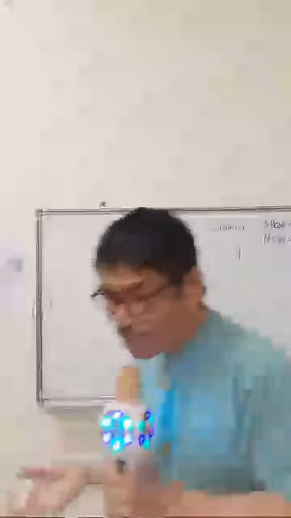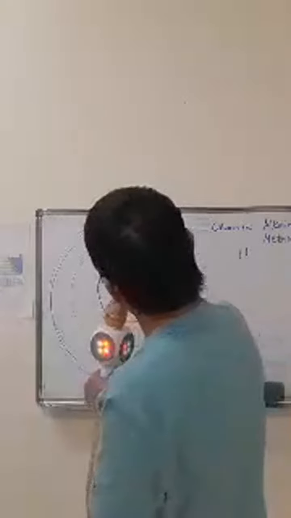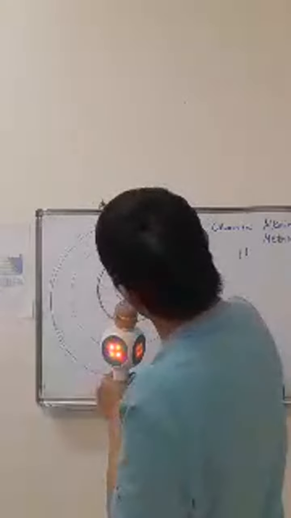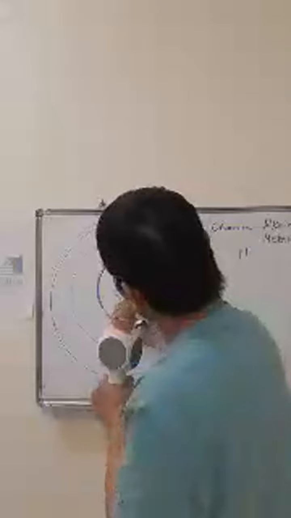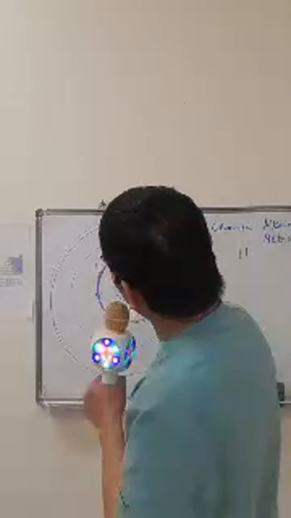And at the same time, the number of valence electrons in the outer shell is equal to one. For example, this is the outermost shell in this drawing. The valence electrons will occupy here. So let's say we put electrons, there is only one. One electron.